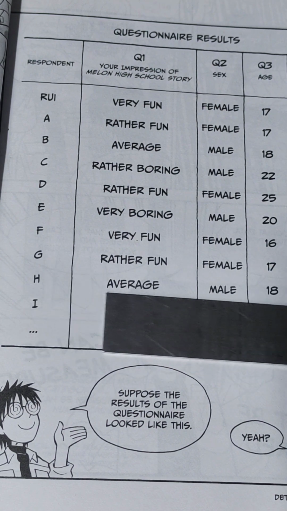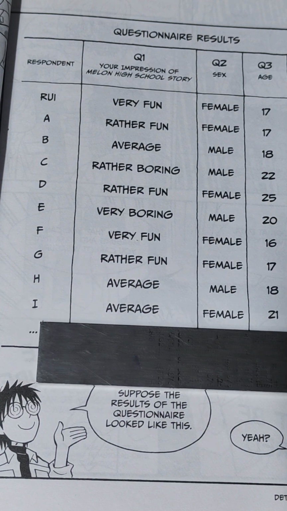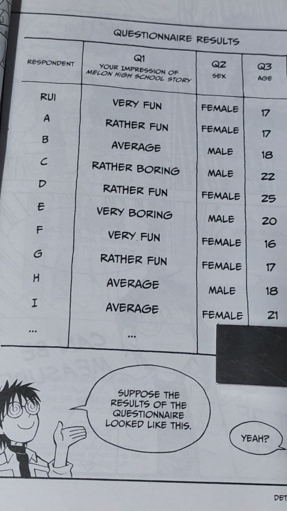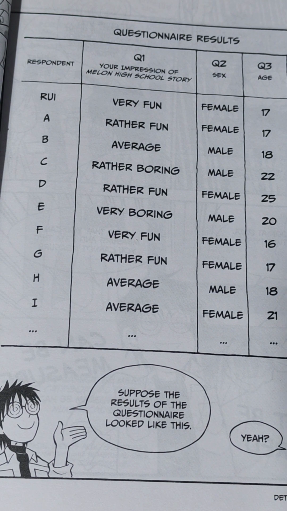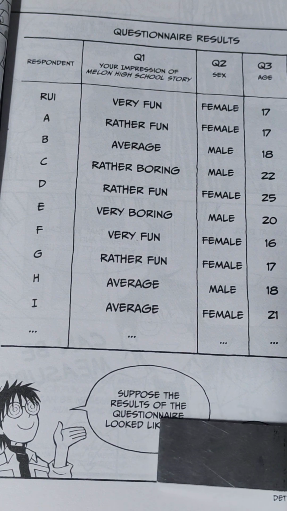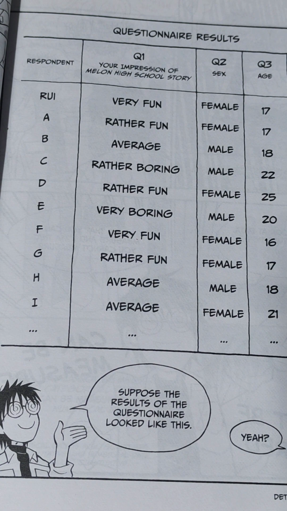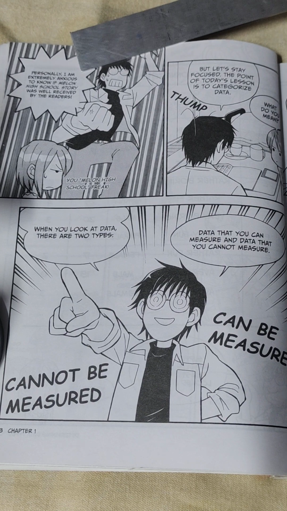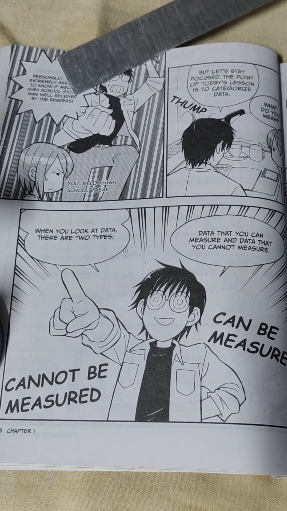And H says average, male, 18, and doesn't purchase any. And I, your impression of the Melon High School story, says average. She's female, her age is 21, and the comic book she purchases is 3. So now he says, suppose the results of the questionnaire look like this. So she says, yeah. So he just jokes. He says, personally, I'm extremely anxious to know if Melon High School story was well received by the readers.